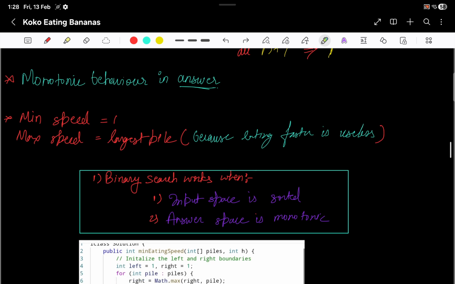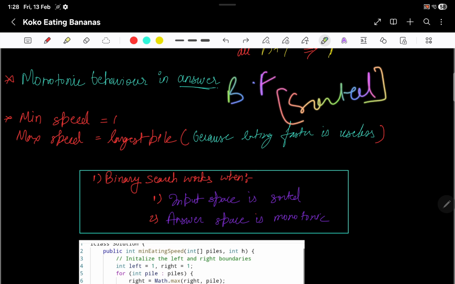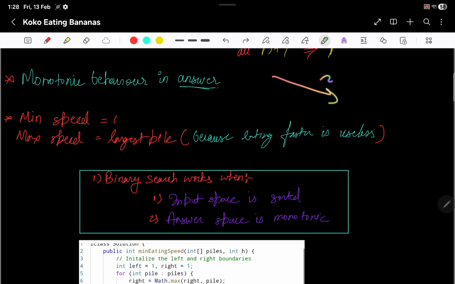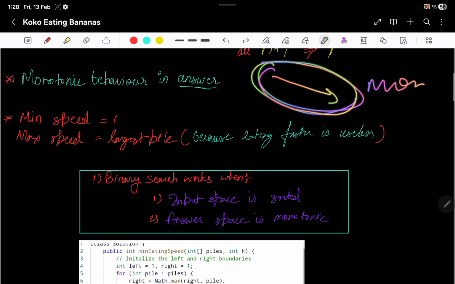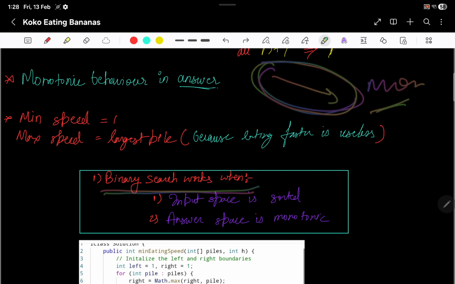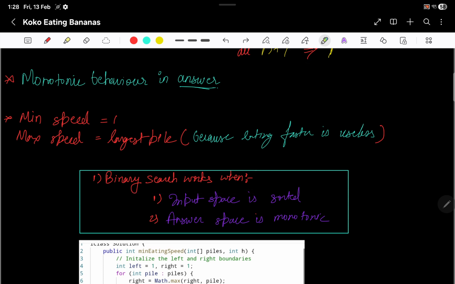The trick here was, how do we know binary search will work? Either the input space should be sorted, or when you do a brute force approach, and that's why the brute force approach here is important, you will see a monotonic behavior in the answer space. If the answer space shows a monotonic behavior, that is a clear sign of using a binary search. So that was the tip, that was the trick, that was the observation here.